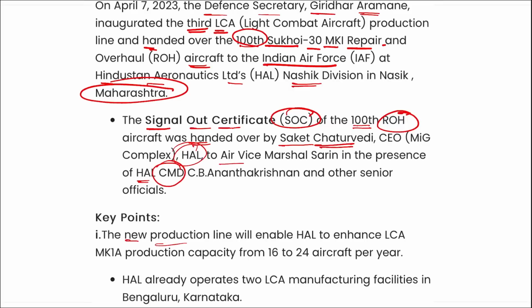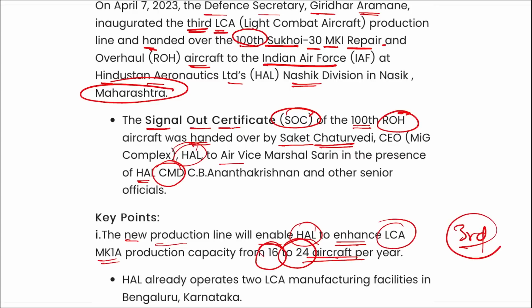Then remember, the new production line will enable Hindustan Aeronautics Limited to enhance light combat aircraft Mark 1A production capacity from 16 to 24 aircraft per year, and this is the third LCA production line. So we can say in each production line, on an average, 8 aircraft are being developed per year. HAL already operates 2 LCA manufacturing plants in Bangalore, Karnataka.